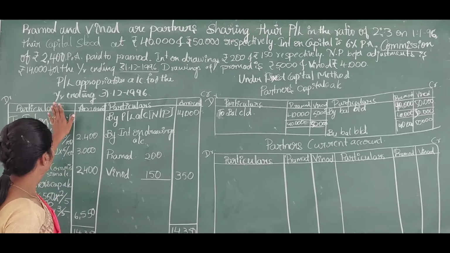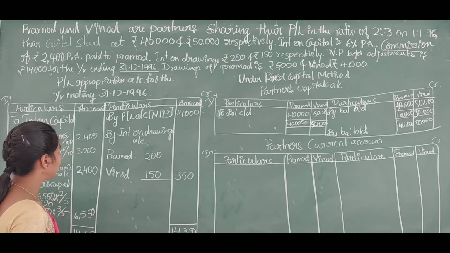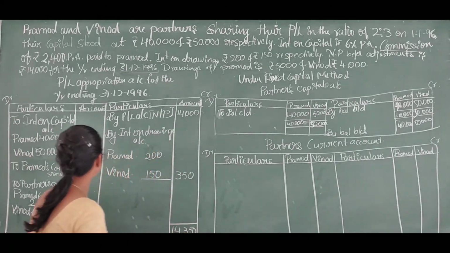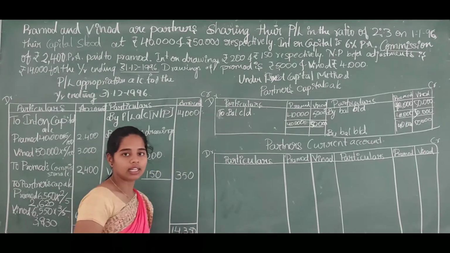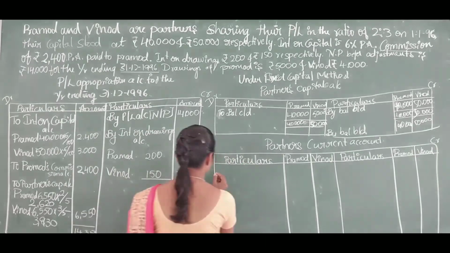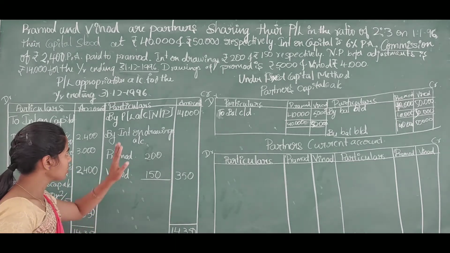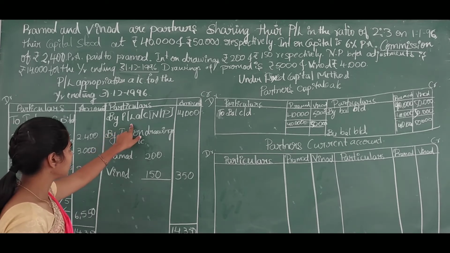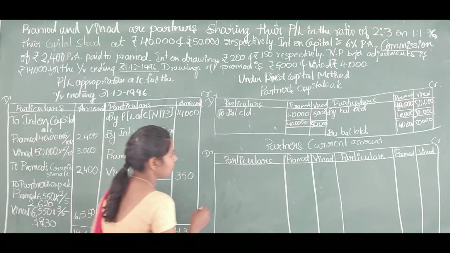The entries of the profit and loss appropriation account will be transferred to the partners current account, but all credit side entries will be debited to the partners current account, and all debit entries will be transferred to the credit side of the partners current account. But the profit of the firm will not be transferred to any other account, because the profit of the firm is already shared with the partners of the firm.